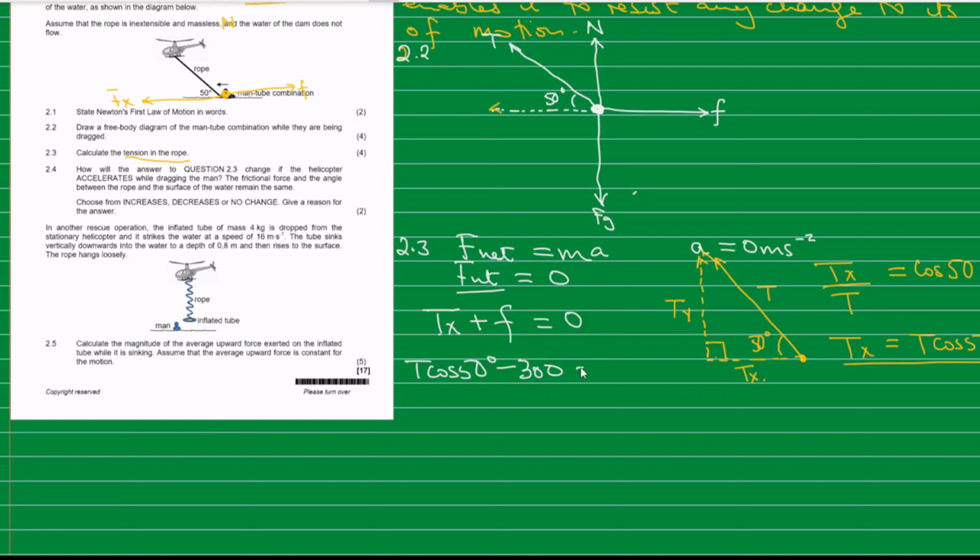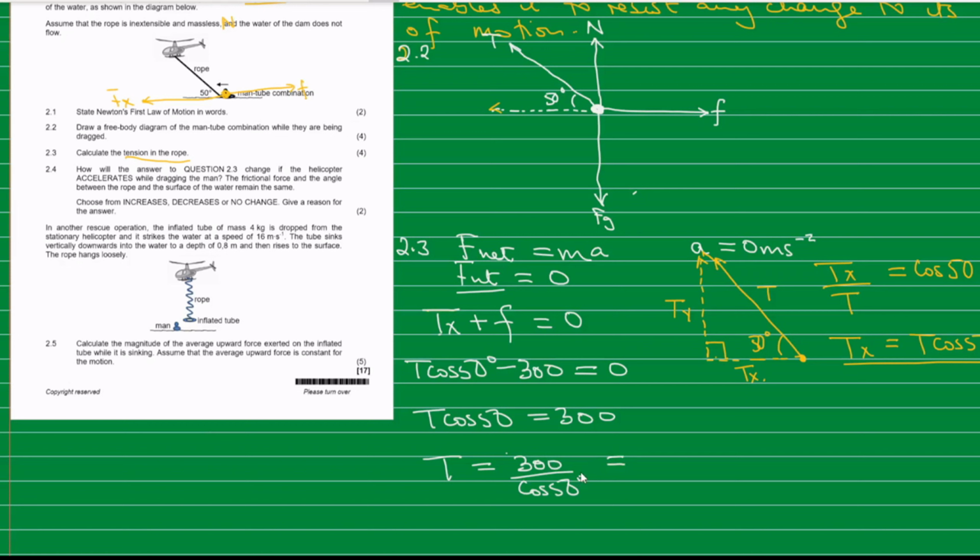So this will give us a 0, okay? As a result, we take 300 to that side, so we have T cos 50 is equal to 300. Divided by cos 50, we are going to get T is equal to 300 over cos 50 degrees.